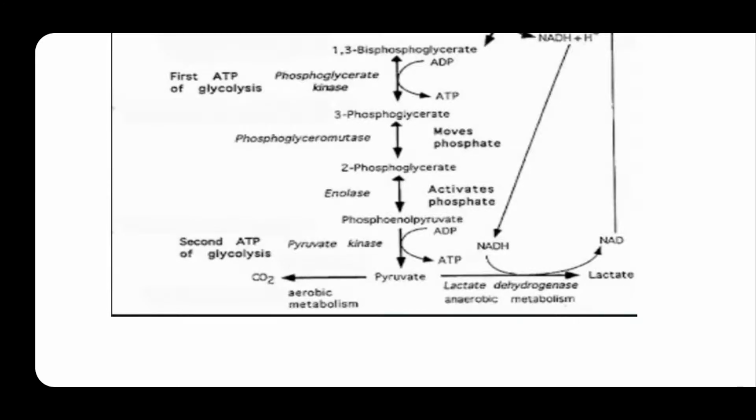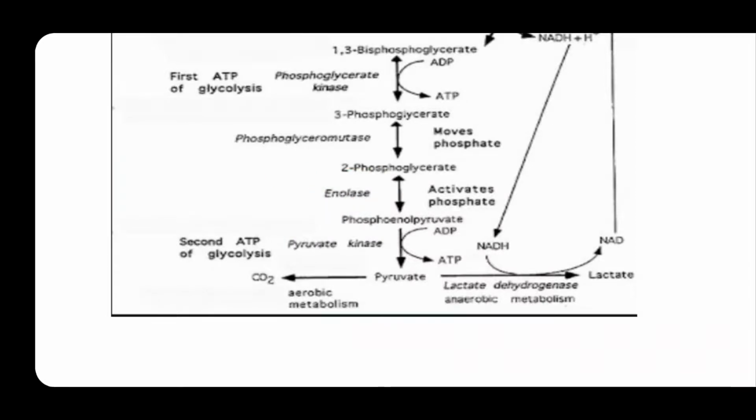Fluoride, whatever we take through diet, inhibits the enolase enzyme and thereby inhibits this step. It is very important to remember. Inhibiting this step results in accumulation of 2-phosphoglycerate, so fluoride should not be given in this step.